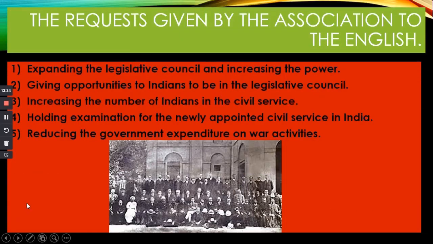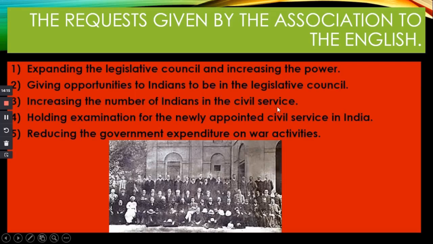Then, what are the requests which were given by the association to the English? The requests given by the association to the English, not the English to the association. First one, expand the legislative council and increase its power. This legislative council means what at present we call a parliament. They wanted to expand the legislative council and increase its power. Second one, giving opportunities to Indians to be in the legislative council. They wanted to give opportunities to all of the Indians to be in the legislative council. Third one, increase in the number of Indians in the civil service.